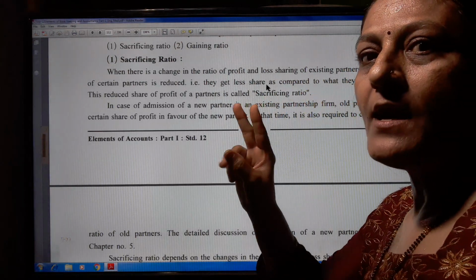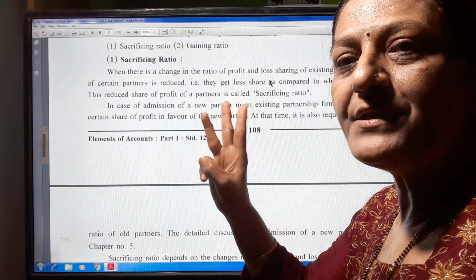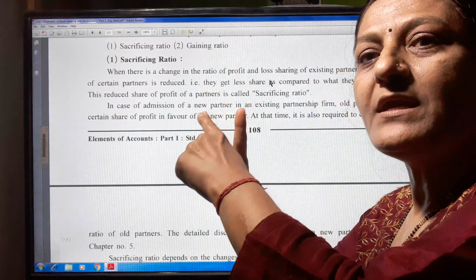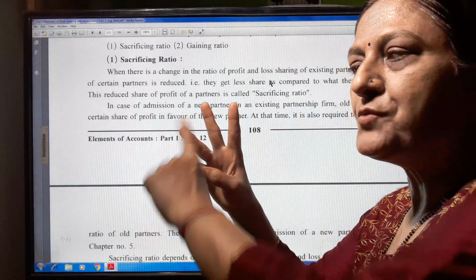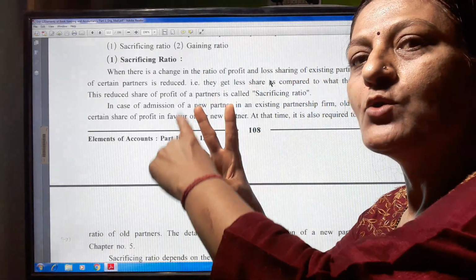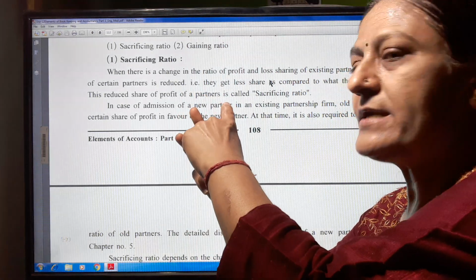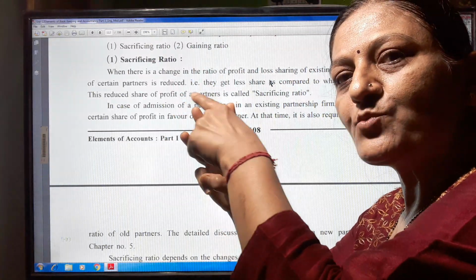Suppose A and B, two partners, are there, and now C, a new partner, is admitted in the firm. So A and B give some portion of their profit to C. Understood? A and B now give some portion of their profit to C. So A sacrifices and B also sacrifices, and C receives the gain.